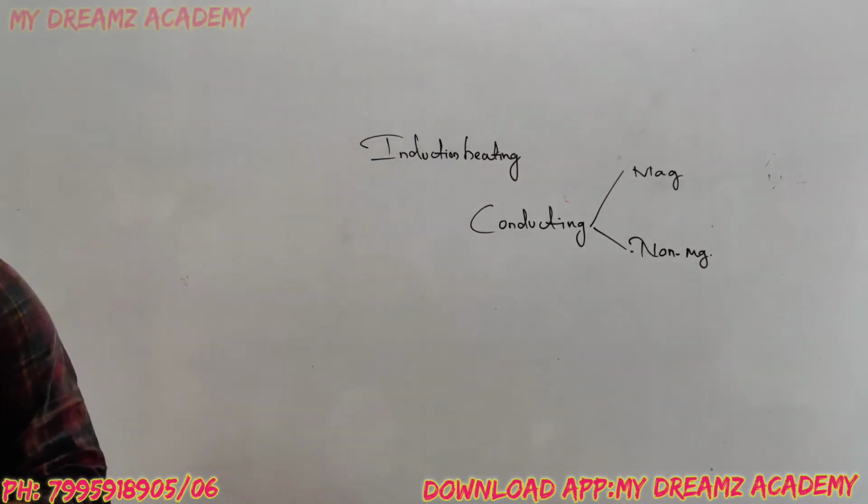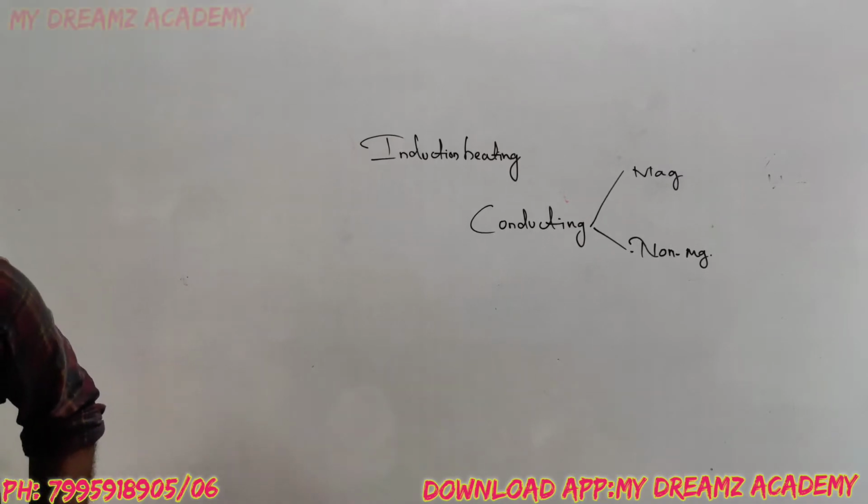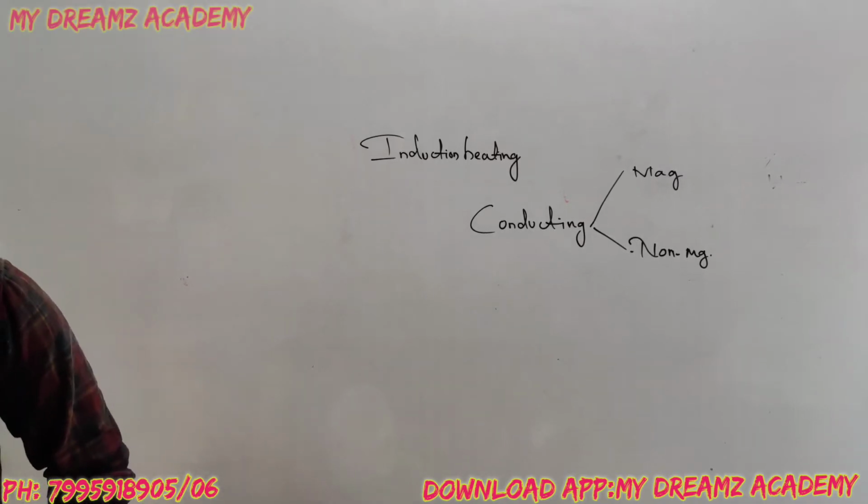Next question, the most modern method of heating in a food processing unit.